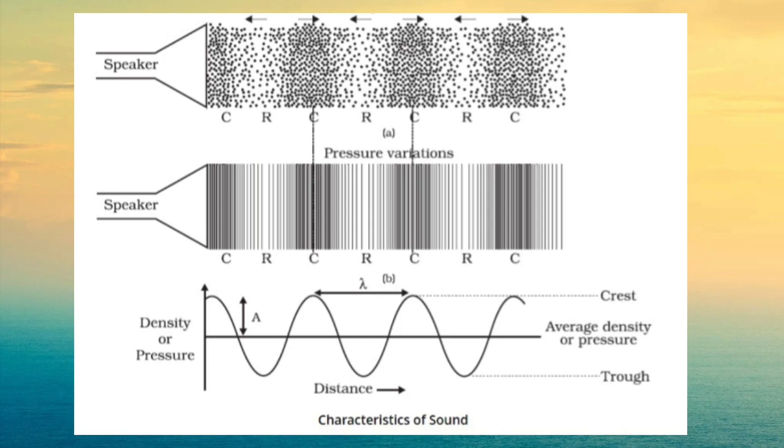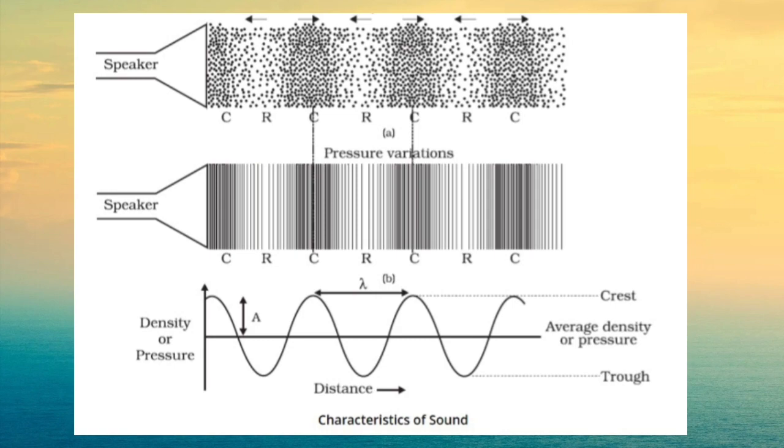Wavelength. The distance between two consecutive compressions or rarefactions is called wavelength. The SI unit of wavelength is meter. Frequency. The number of oscillations per unit time is called the frequency of a wave. It is the number of compressions plus the number of rarefactions per unit time. The SI unit of frequency is Hertz, Hz.